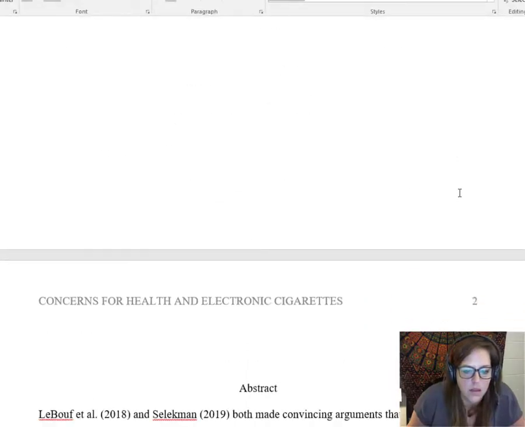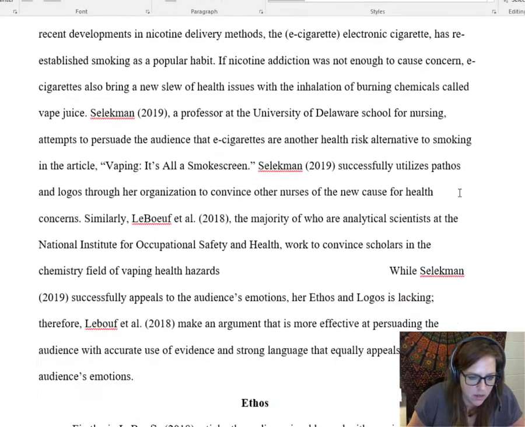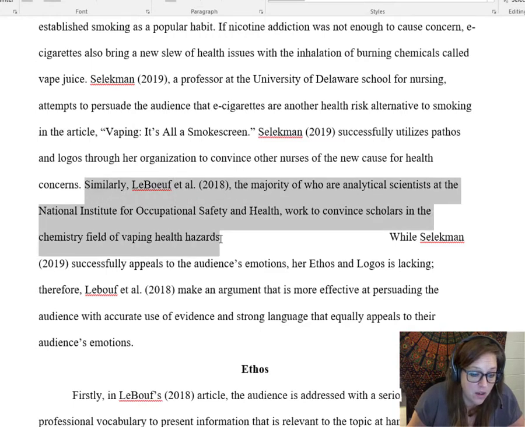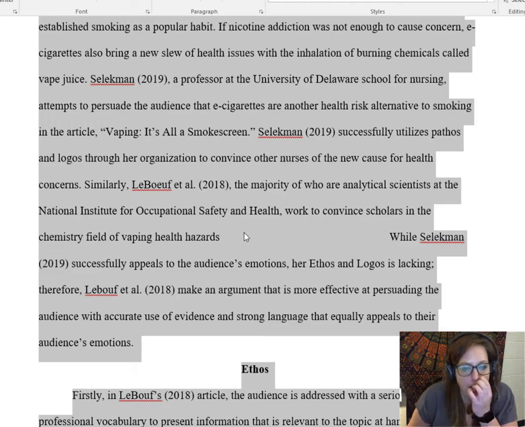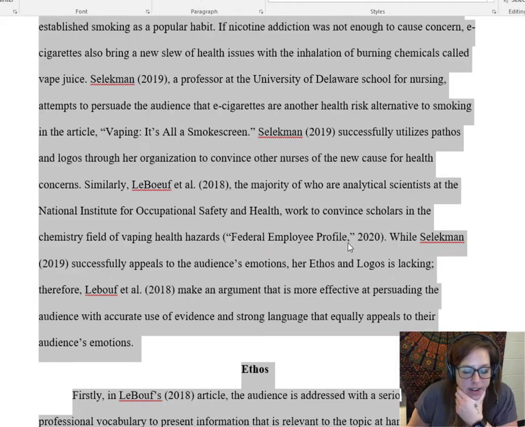Okay, so I wanted to just show you a few things here. Okay, here's an example of a paraphrase. So this student is paraphrasing the credentials of this author. I just put this into white font. So let me show you what it would actually look like. And so they had a third source for theirs because they wanted to cite the credentials of the author.